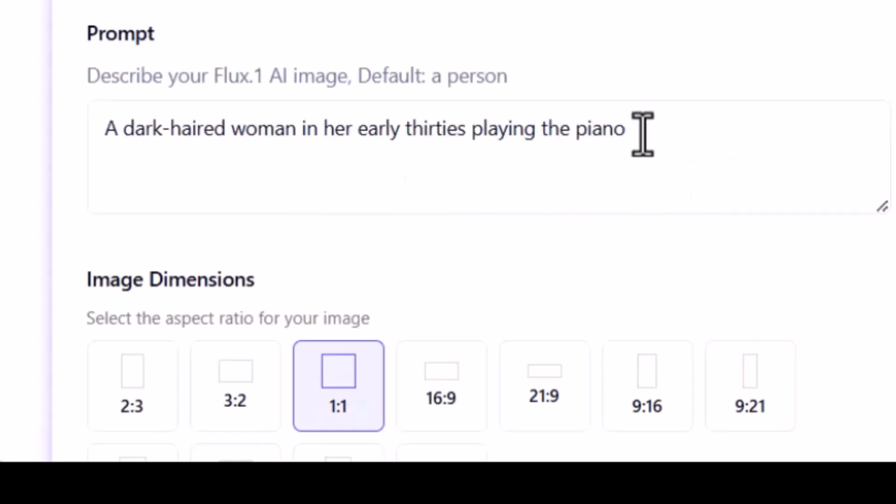When you click next, you will be shown where to input your prompt, and also where to choose your aspect ratio.